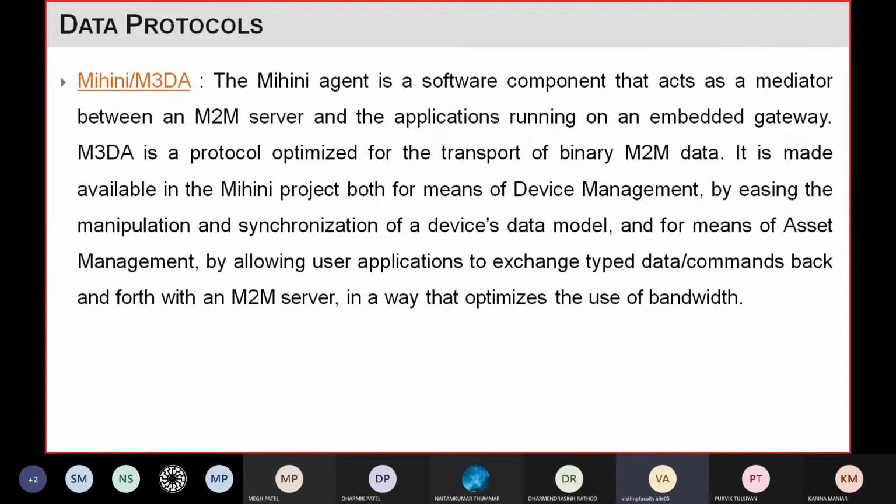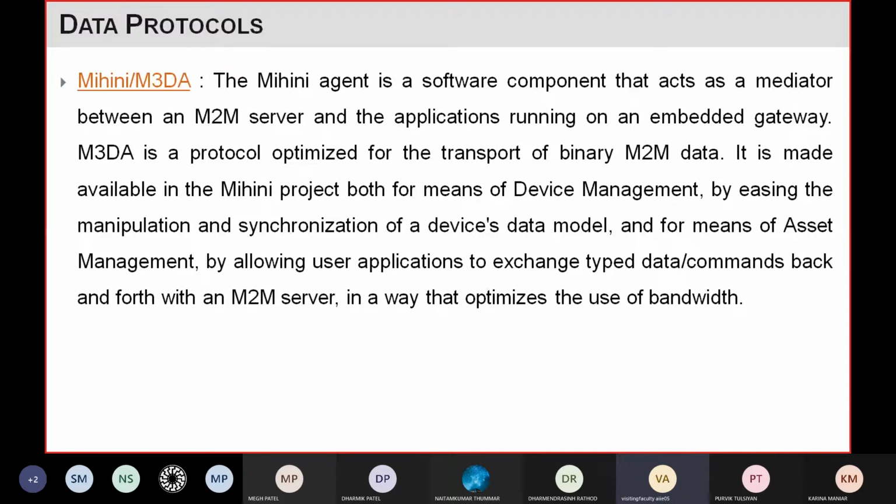This protocol is able to do device management, wherever you need a task like device management, by easing the manipulation and the synchronization of the device data model.